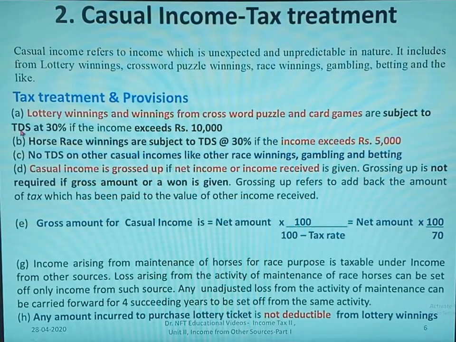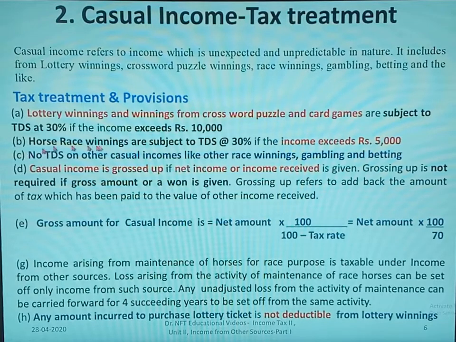I'll tell you what TDS is. Generally, the company or a person who is liable to make payment will deduct the tax amount if the payment is above the prescribed limit and remit the amount to the government. That is called tax deducted at source. The company will pay only the net amount to the assessee. In that case, tax deducted at source for lottery winnings and winnings from crossword puzzles and card games is 30% if the income exceeds 10,000.